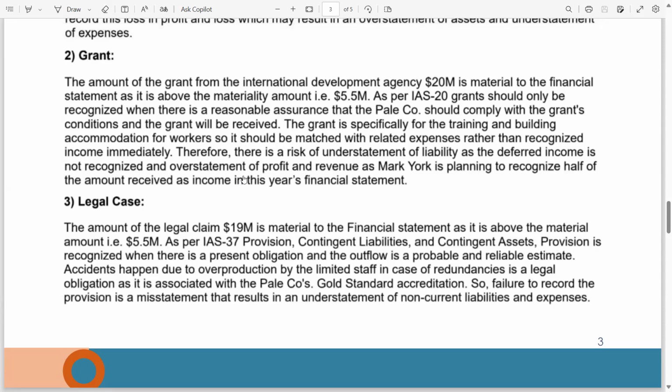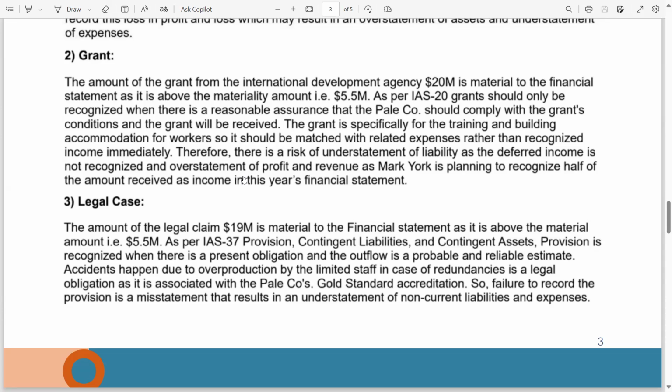The grant is specifically for training and building accommodation for workers, so it should be matched with related expenses rather than recognized as income immediately. Therefore, there is a risk of understatement of liability as the deferred income is not recognized, and overstatement of profit and revenue as Mark York is planning to recognize half of the amount received as income in this year's financial statements.